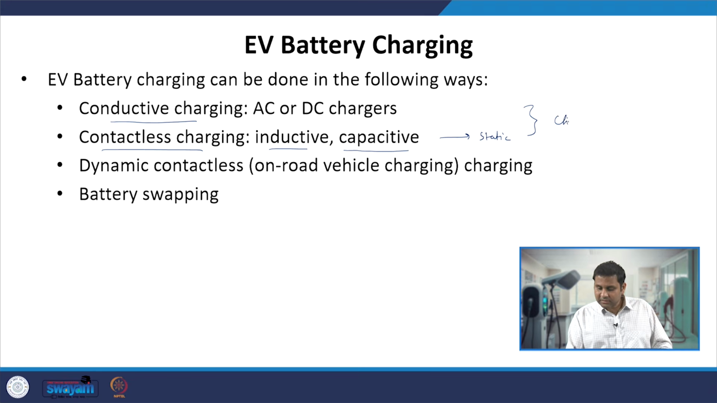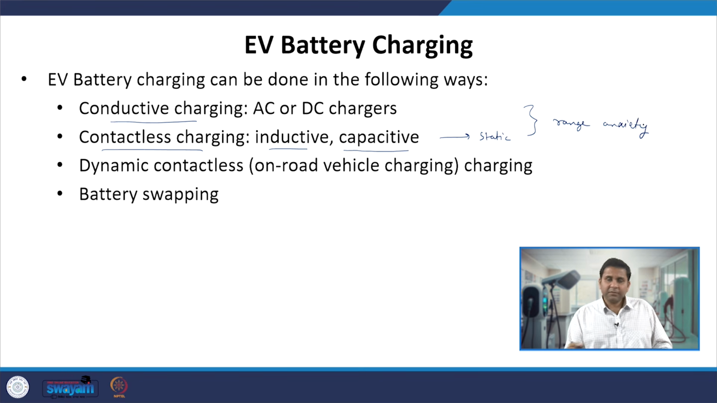Then in contactless charging, you have to park your vehicle in the desired place where the power is transferred either through magnetic media or electric media. So, in both cases, you have to go and park your vehicle in the designated place, and that will lead to the charge anxiety, or you can say the range anxiety among the users.